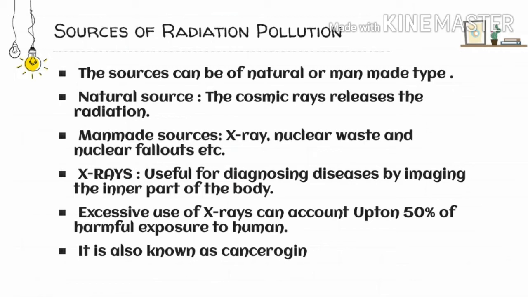So we all know that air, water and soil are the life supporting system of the earth. So when that is polluted, it endangers the existence of living things on the Earth's surface. The man-made sources are X-rays, nuclear waste, and nuclear fallout. So they are the examples of man-made sources.